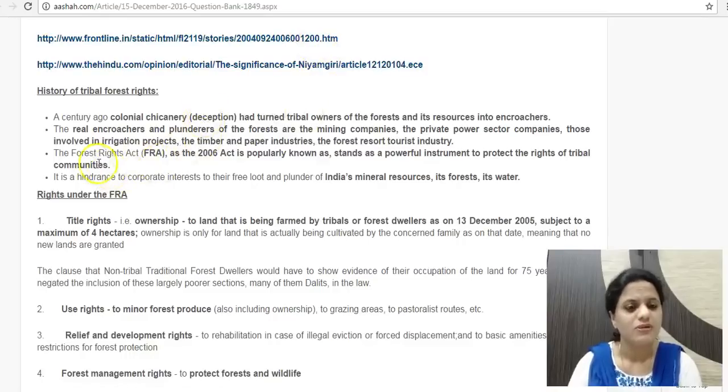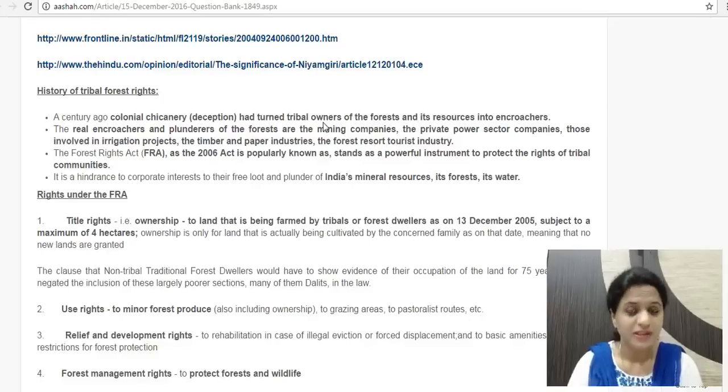It is called, in short, the Forest Rights Act, the way RTE, Right to Education, is the short form for the actual act. This is FRA. So this Forest Rights Act was passed in 2006. The major provisions of this act are that it provides ownership of the land. Earlier, under the colonial era and post-independence too, forest dwellers and tribal people were not considered owners of the land. They were considered encroachers.